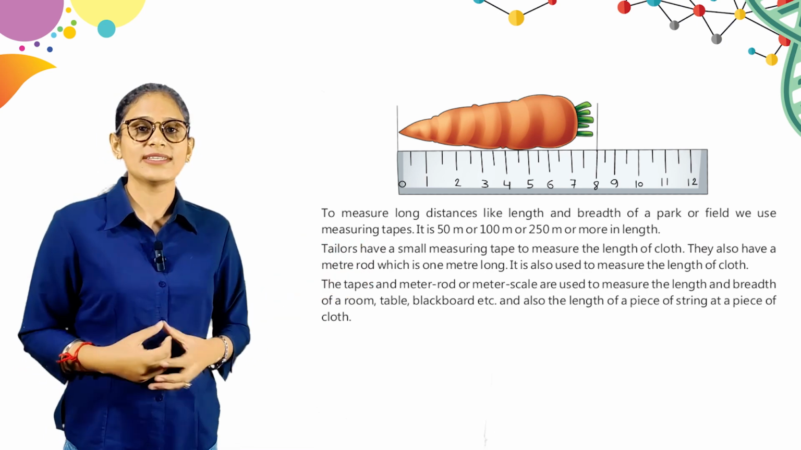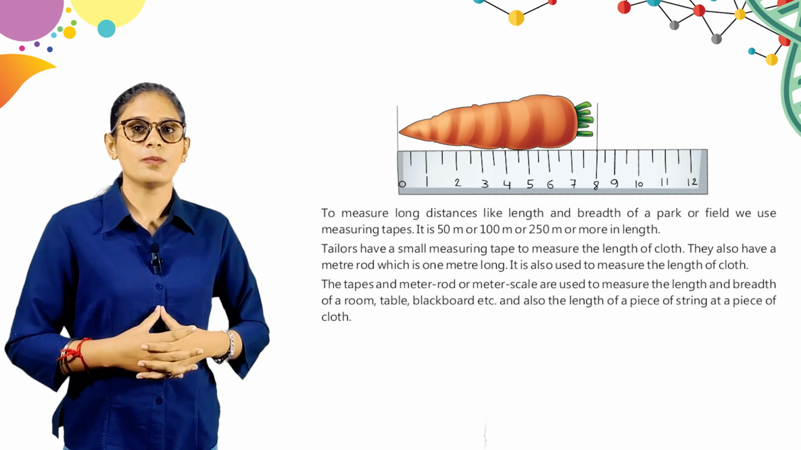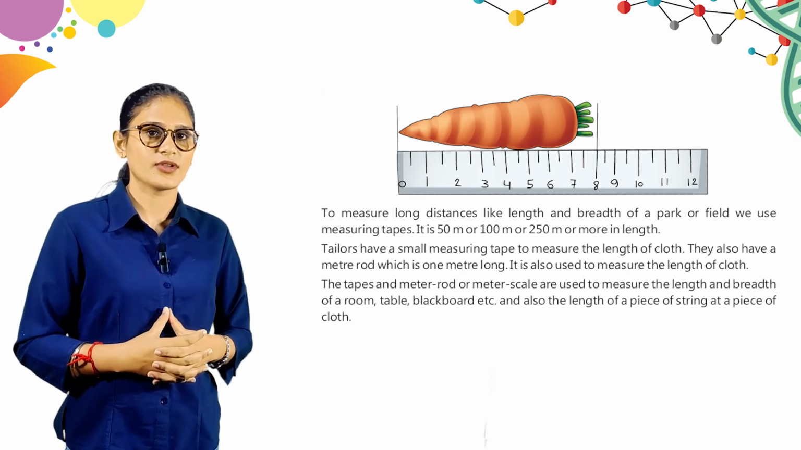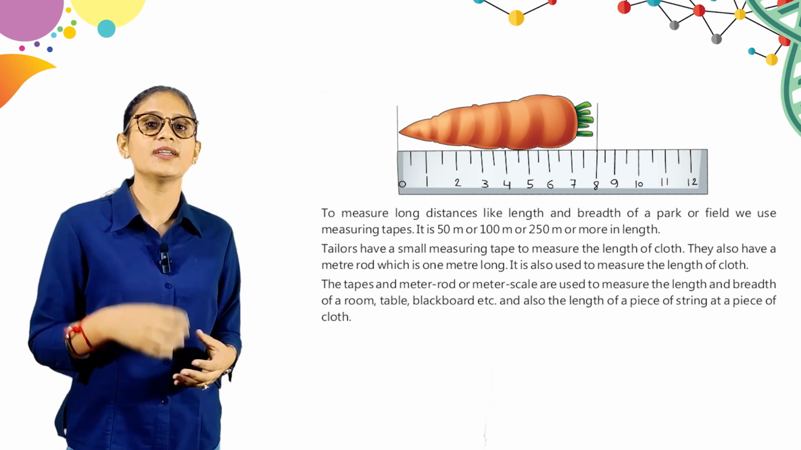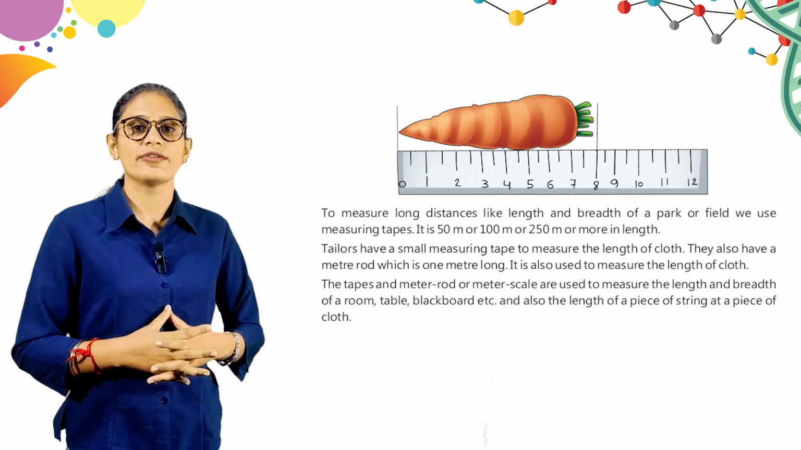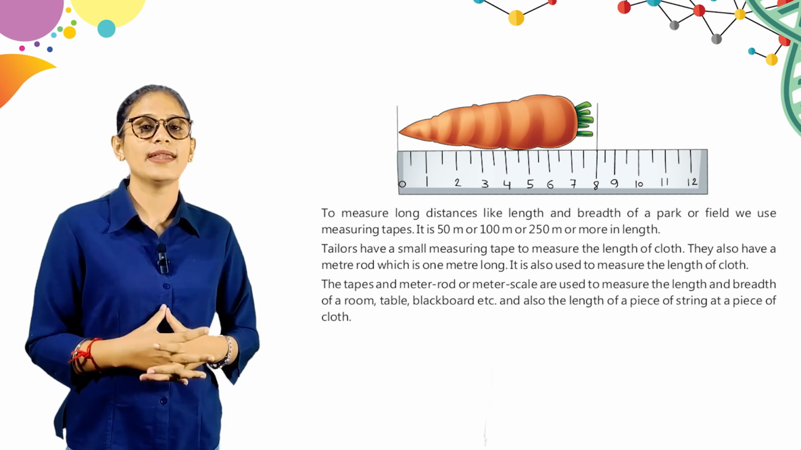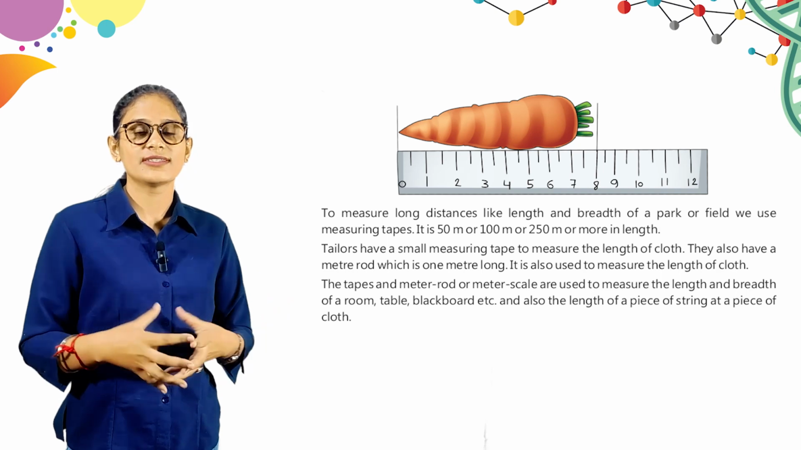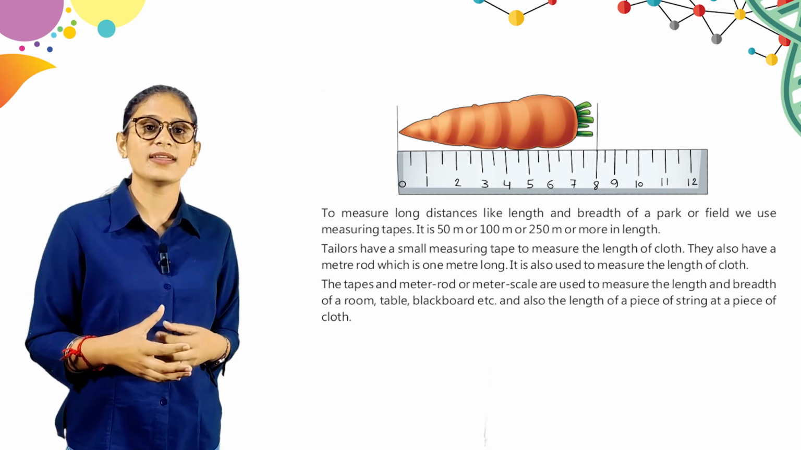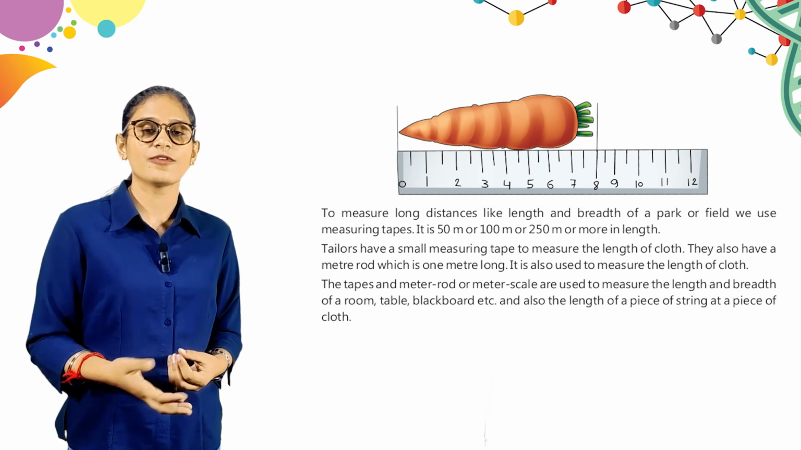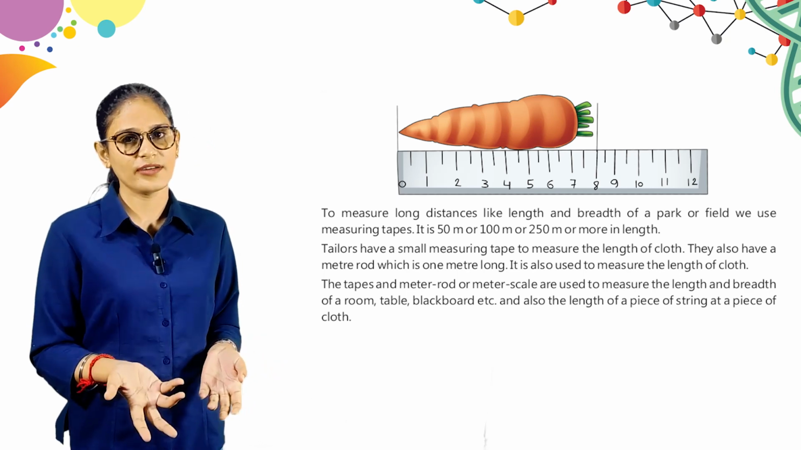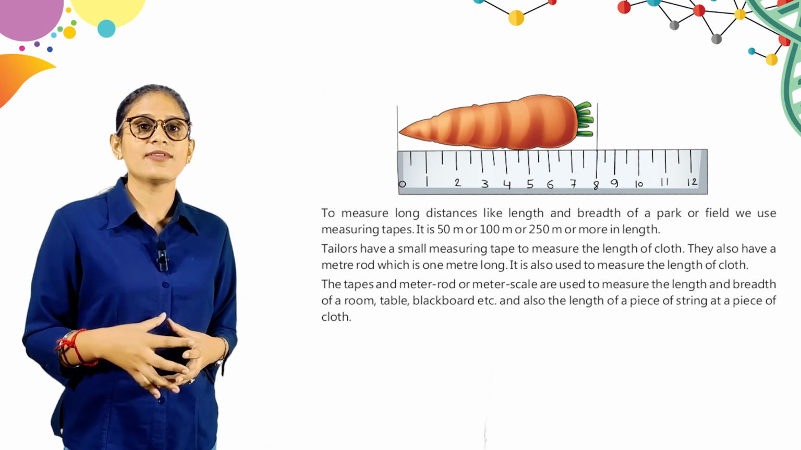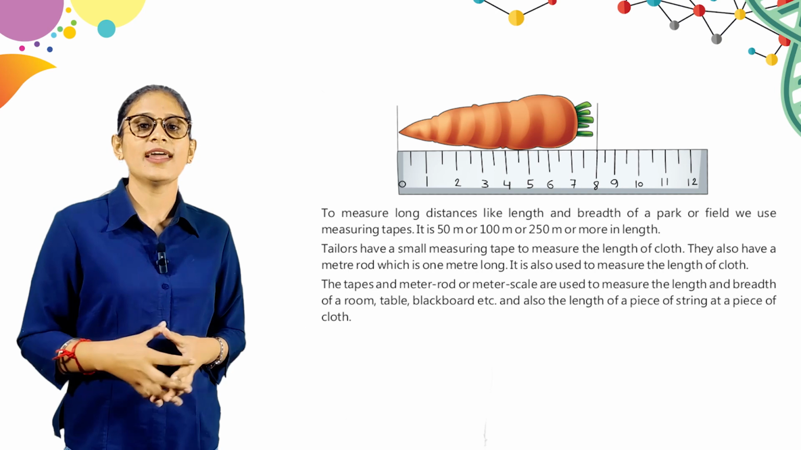To measure long distance like length and breadth of a park or field, we use measuring tapes. It is 50 meter, 100 meter or 250 meter or more in length. So बच्चे अगर किसी लॉन्ग डिस्टेंस को हमें मेजर करना है तो हम क्या करते हैं? मेजरिंग टेप्स लेते हैं, दैट इज 50 मीटर, 100 मीटर, 250 मीटर. Tailors have small measuring tape to measure the length of cloth.